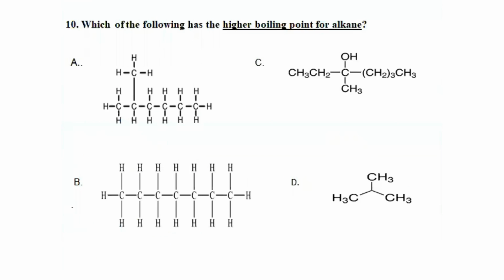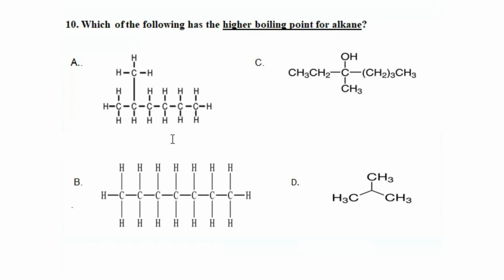Question number 10: which of the following has the highest boiling point for alkane? All these are structures of alkanes. A contains how many carbon atoms? 1, 2, 3, 4, 5, 6, 7 carbon atoms. What about this one? This is an alcohol, not a member of alkanes, therefore C cannot be the answer. So we have to choose the answer from A, B, or D.